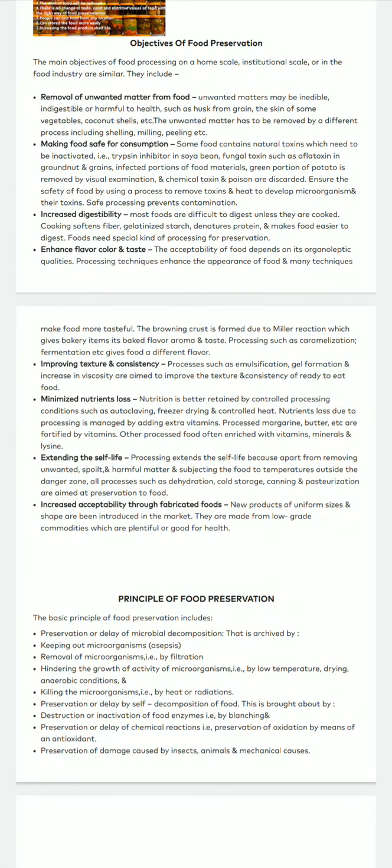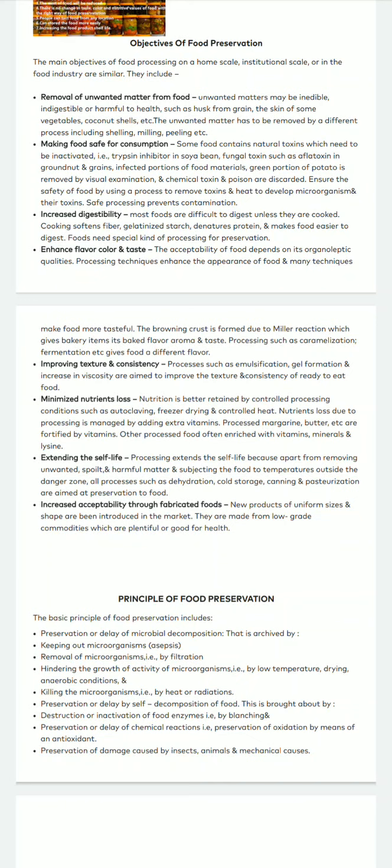The next objective is extending the shelf life. Different preservation processes extend the shelf life of the food. One such example is refrigeration, freezing. It will keep the food for a prolonged period of time as compared to foods which are just kept at room temperature. Foods kept at room temperature will spoil faster than those kept at refrigeration temperatures.